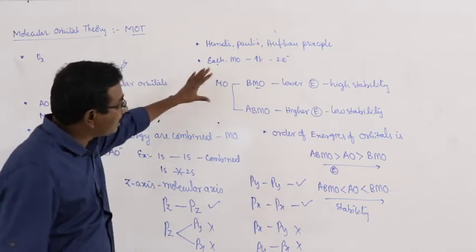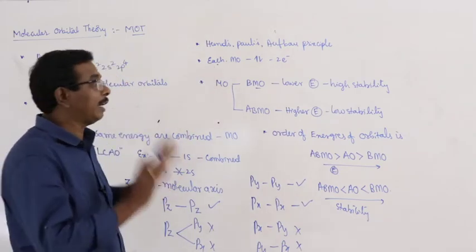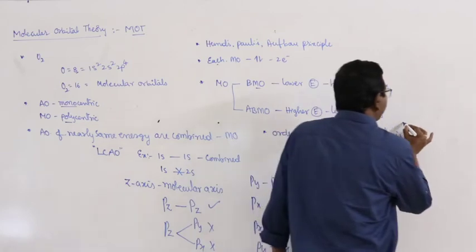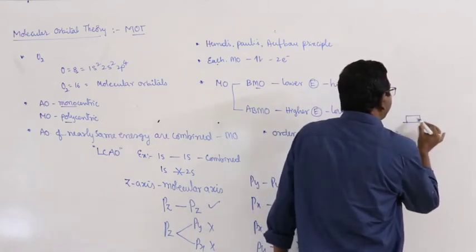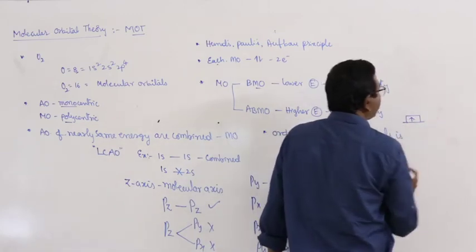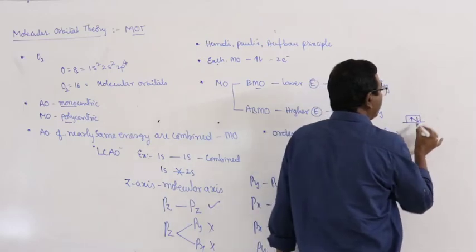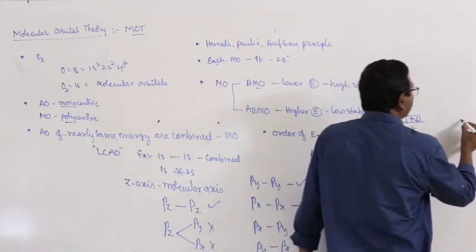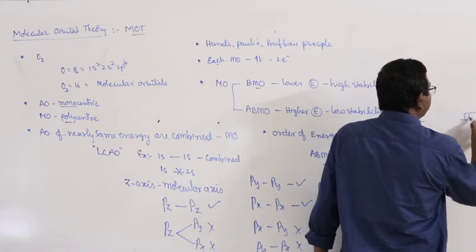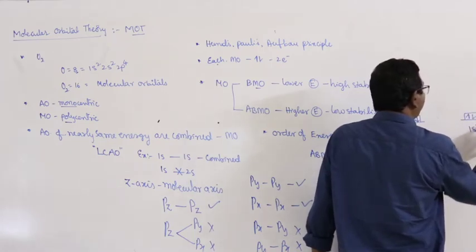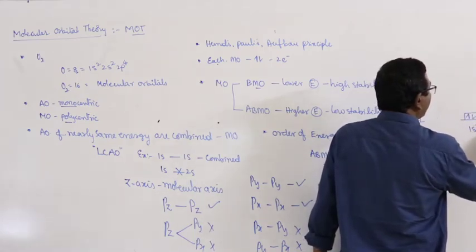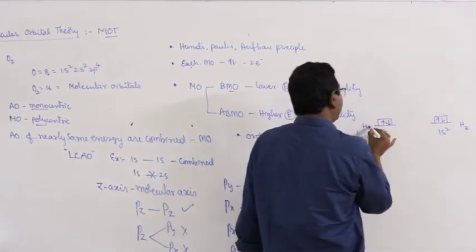How can you represent this concept diagrammatically? Take for example, suppose this is a 1s orbital with 2 electrons, and this is the 1s orbital of hydrogen atom B, and this is hydrogen atom 1.